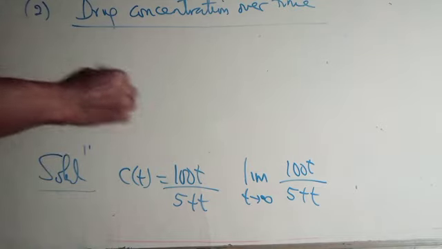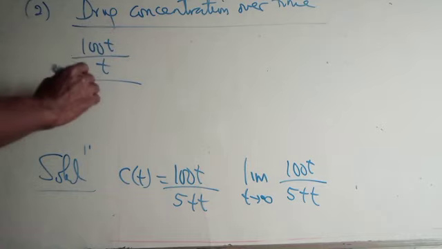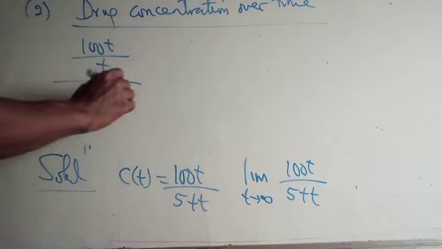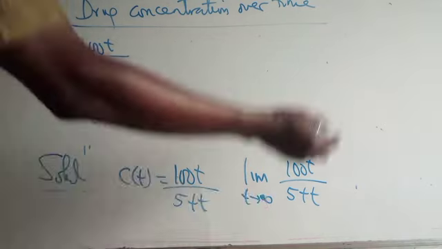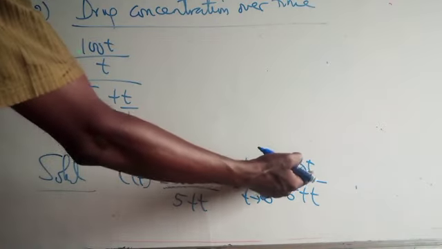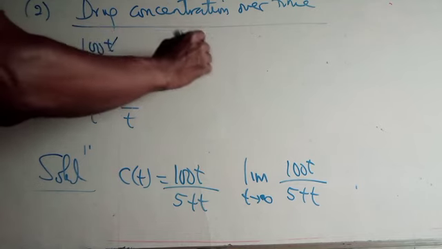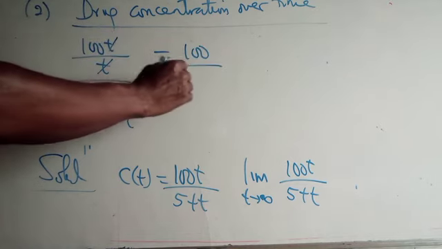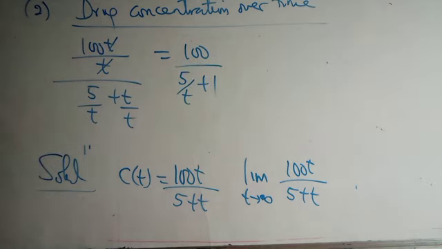So that will be 100 T all over T, over 5 all over T plus T all over T. The T cancels, and you have 100 all over 5 over T plus 1.